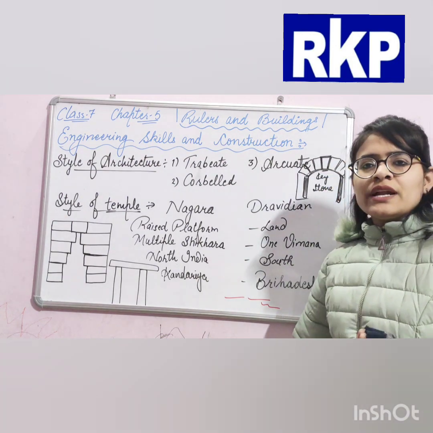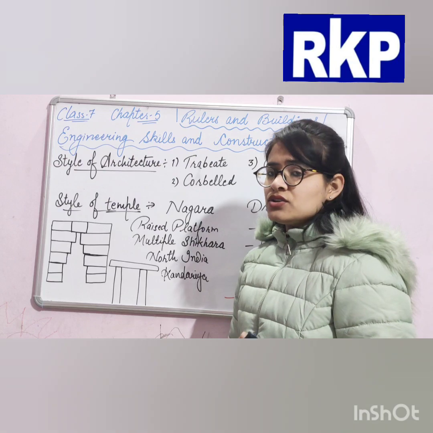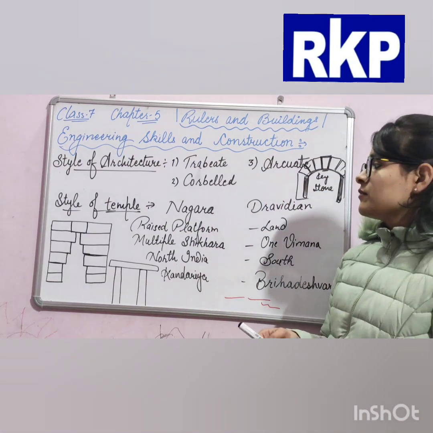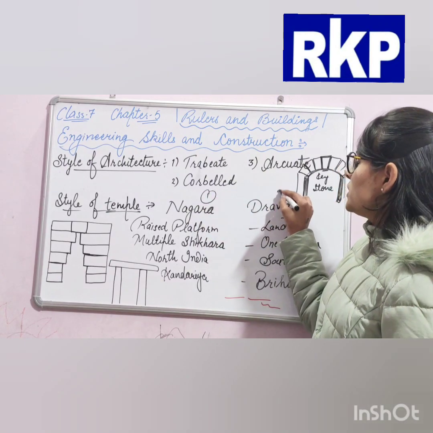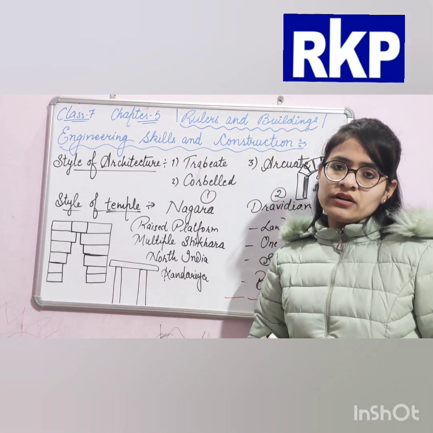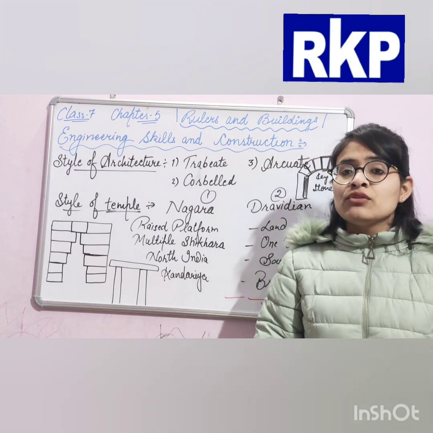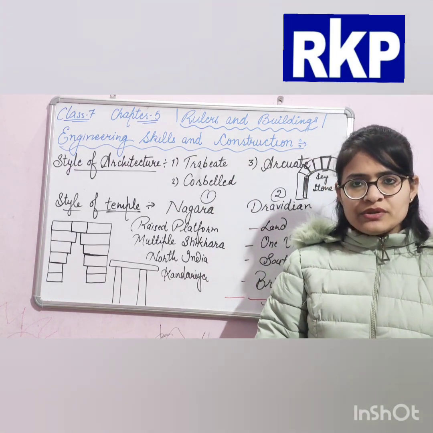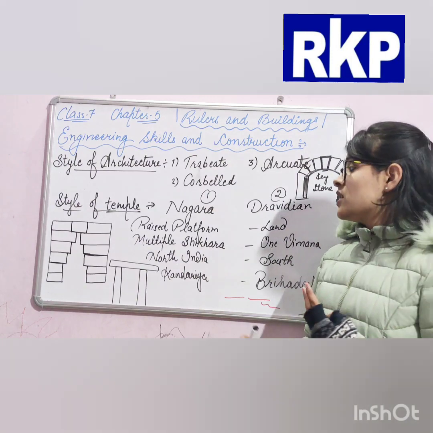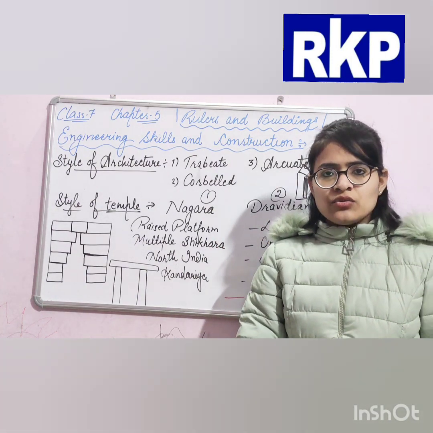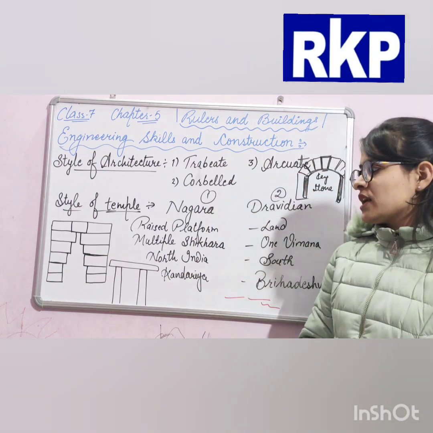I told you that temples were constructed by the indigenous rulers of our country. It means in North India and in South India, different styles of architecture were followed by the rulers for constructing temples. So there are two styles. First is Nagara style and second is Dravidian style.